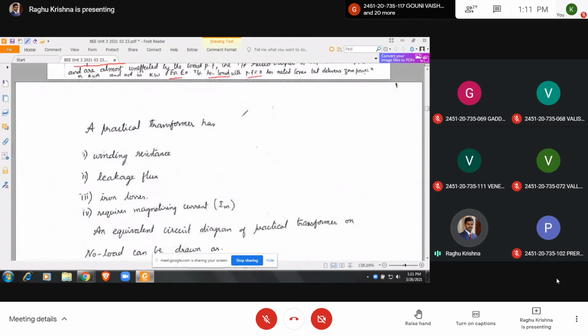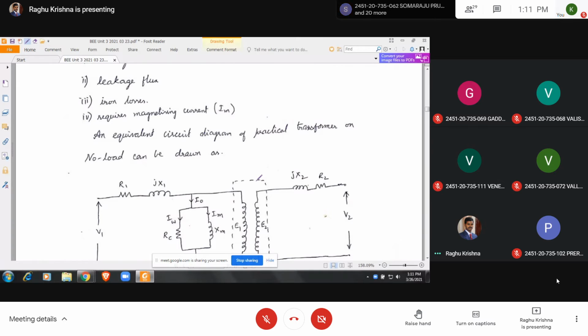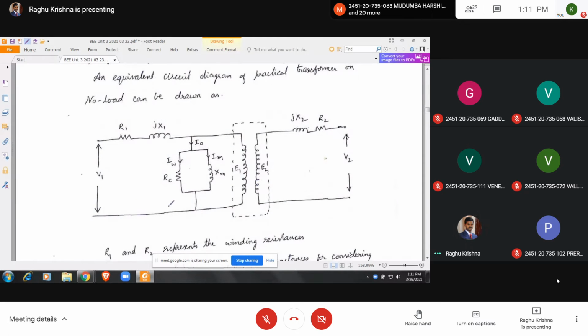Now coming to a practical transformer. A practical transformer has a winding resistance, leakage flux, iron loss, and requires magnetizing current. Now let us see this equivalent circuit diagram. Here R1 is the resistance of the copper winding. JX1 is the impedance, which will take into account the leakage flux of the primary. RC is the core loss resistance. IW square RC is the core loss.